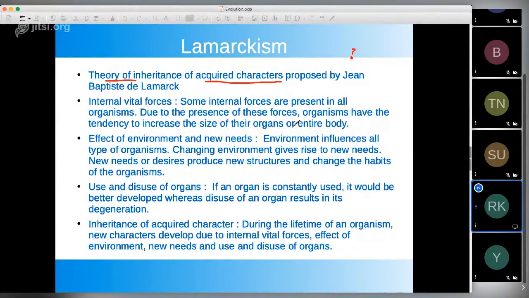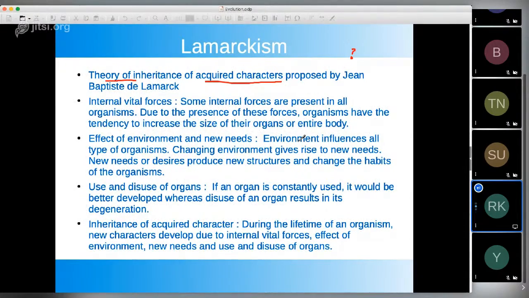If the environment selects one particular type of character, then the individuals with that character will appear, and their frequency will increase in the population. But Lamarck just focused on the organism, that organisms have some vital forces and they have the tendency to increase or decrease, whatever, I don't know. So increase the size of their organs or entire body; there is no such concept of decrease. Then the effect of environment and new needs.